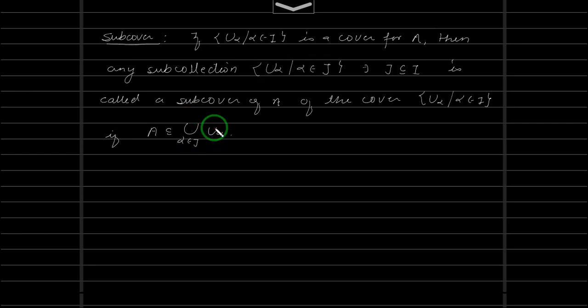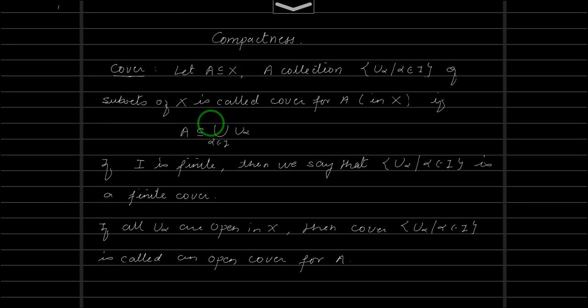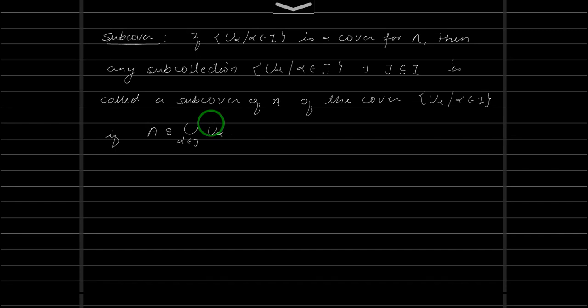Now we will use this definition of cover and subcover to define a compact space. There are equivalent definitions, so let us take this as the standard definition for us.